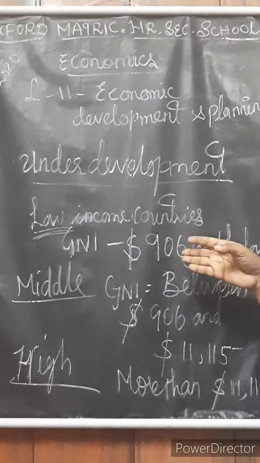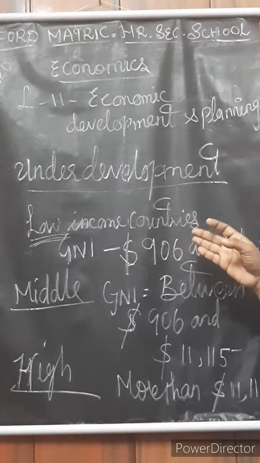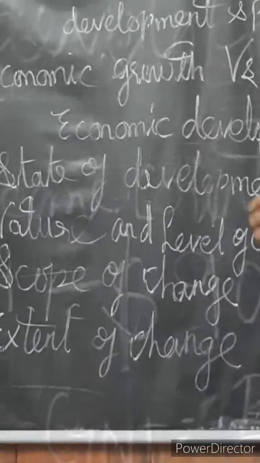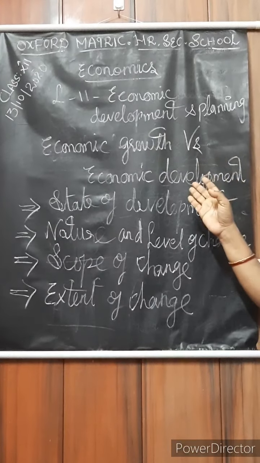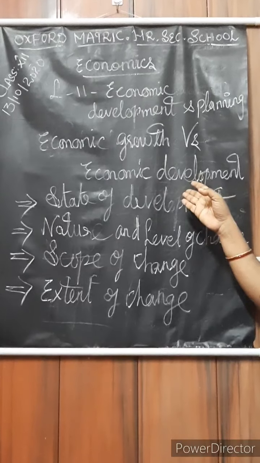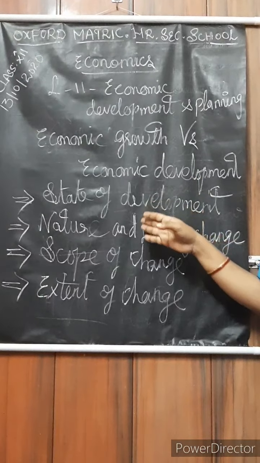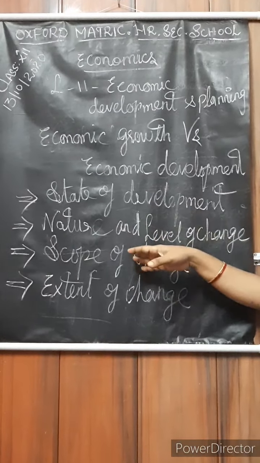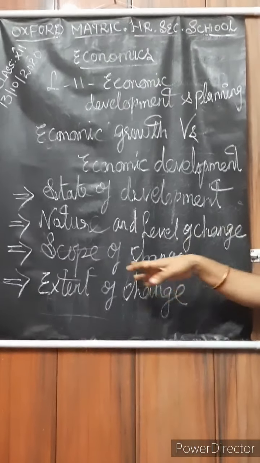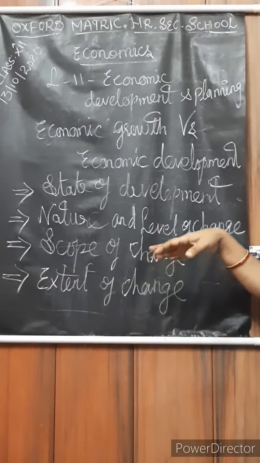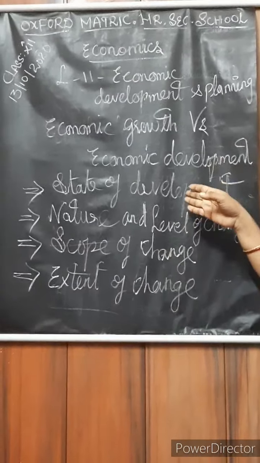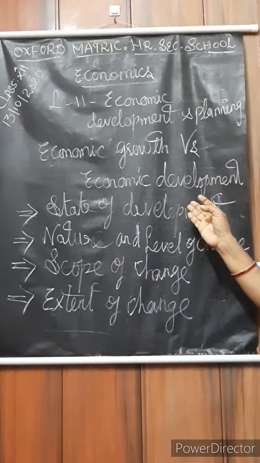Okay. Now we will enter into economic growth versus economic development. We can define this under four topics: state of development, nature and level of change, scope of change, and extent of change. First we will look at the state of development, how economic growth and economic development differ.